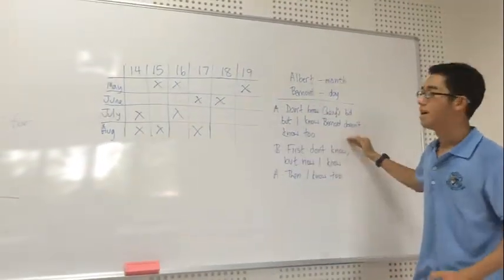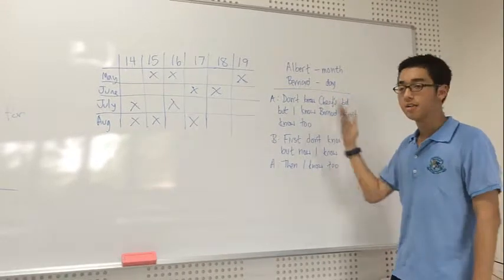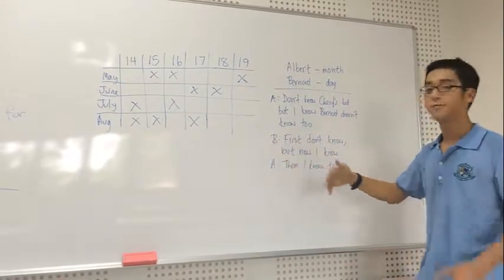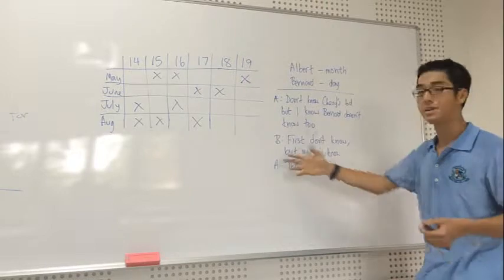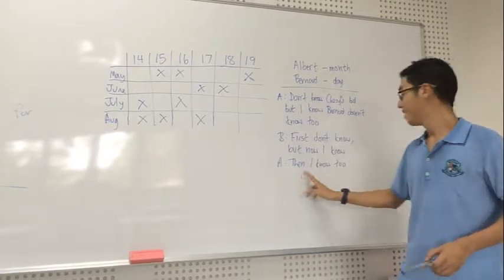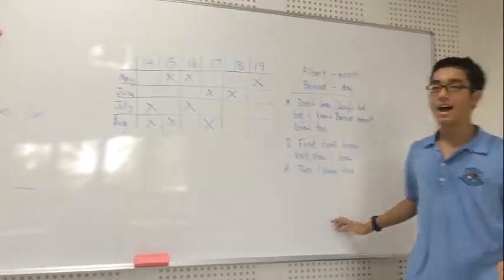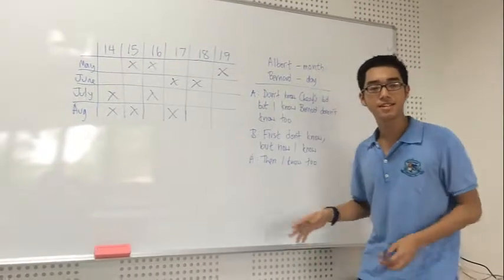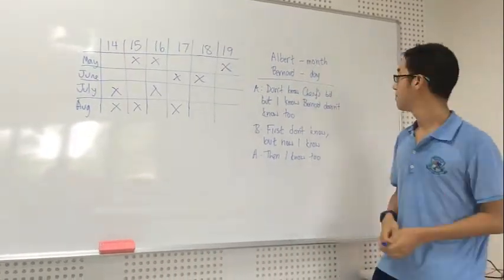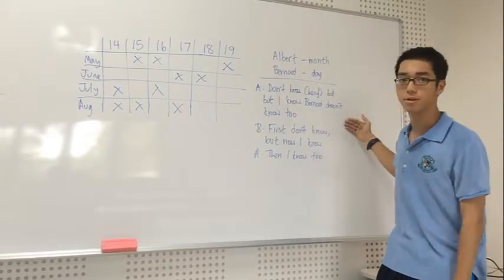And then Albert says, I don't know when Cheryl's birthday is, but I know Bernard doesn't know too. And then Bernard says, at first I don't know when the birthday is, but now I know. And then Albert says, then now I know too. And there's two main different answers on the internet, and it all depends on how you interpret the very first statement.